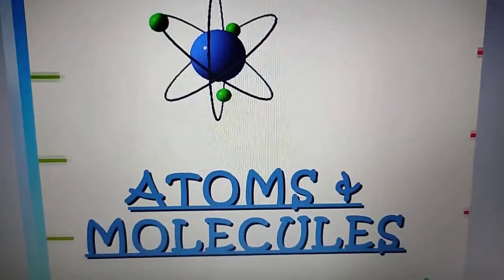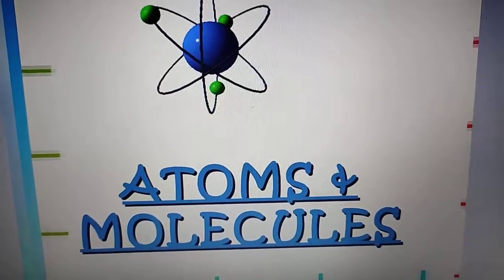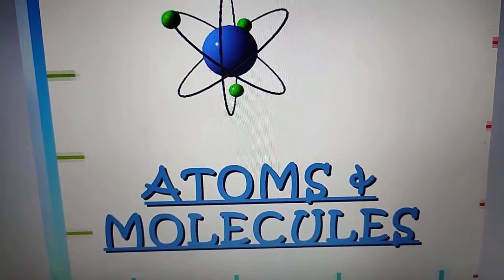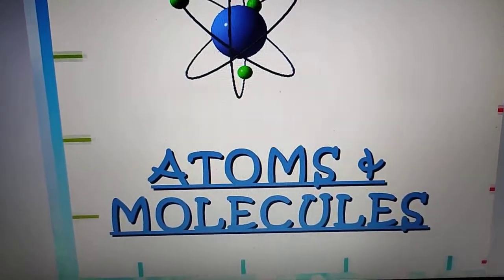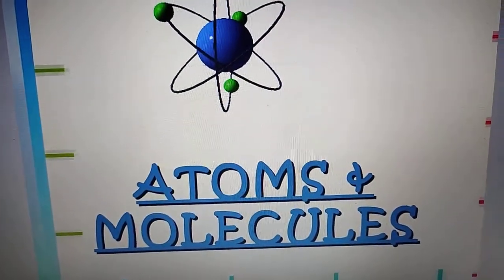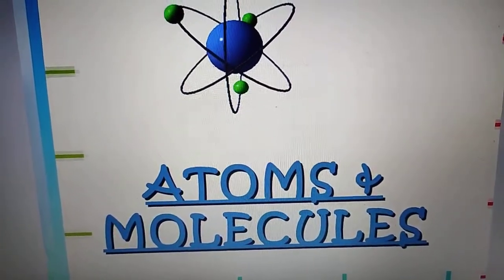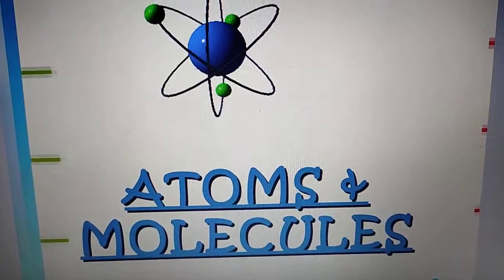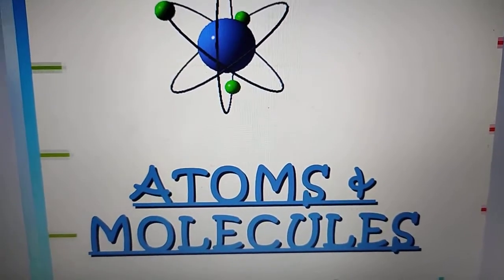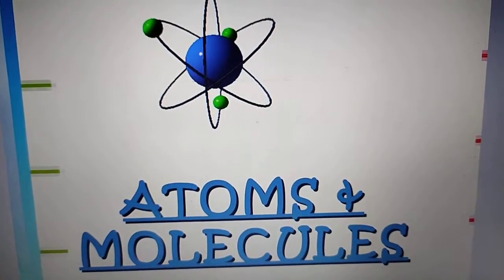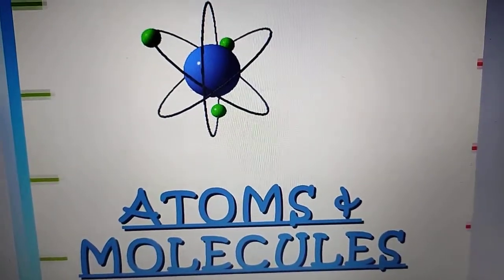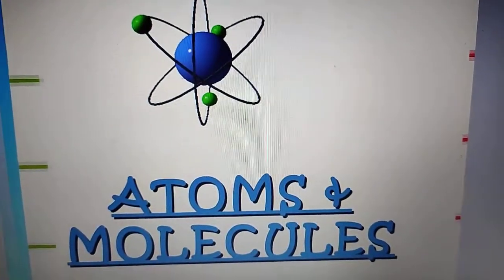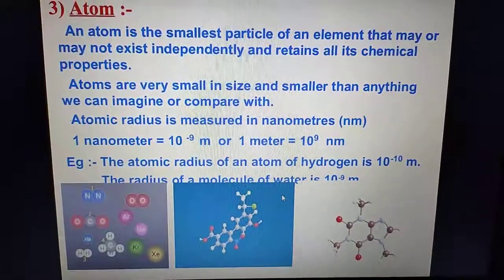So years back, a great philosopher named Democritus came up with the idea of atom. Just now I said that atom comes from the Greek word atomus, which means indivisible. So according to Democritus, anything which is divided can be divided up to the stage when it reaches atom. Atom is the smallest indivisible unit. Nothing can be divided further than atoms. So everything in the world, from a table to chair to books, everything that you see around you is made up of atoms.